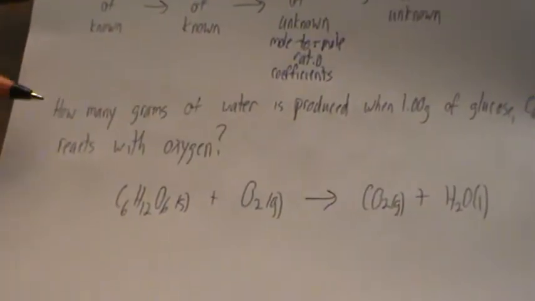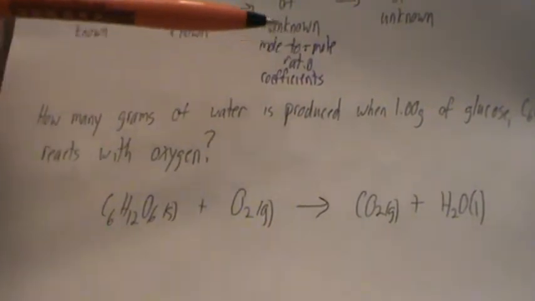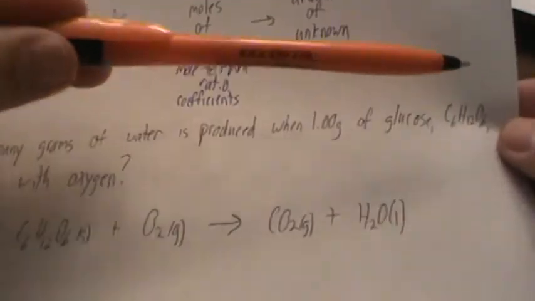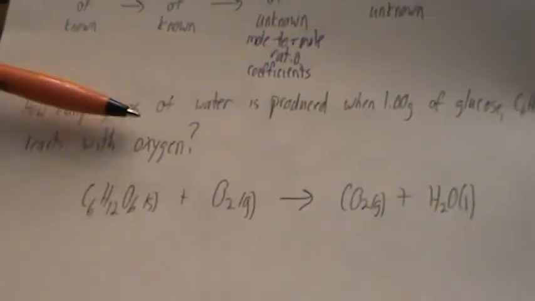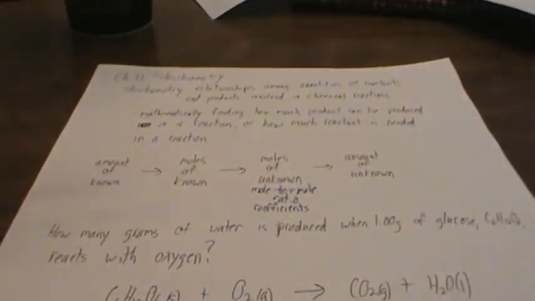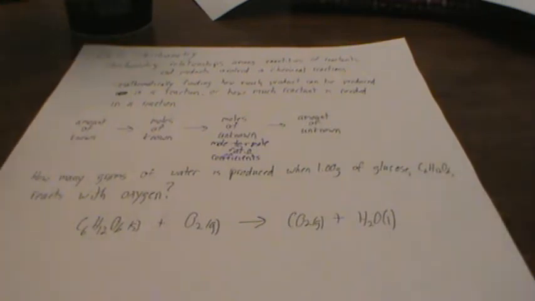of a stoichiometry problem. So this one says, how many grams of water is produced when 1 gram of glucose, and chemical formula of glucose is C6H12O6, reacts with oxygen? And we're given our chemical reaction down below. Now what we need to do first is we always need to balance the chemical reactions. So from now on, whenever you see a chemical reaction, think I have to balance this.